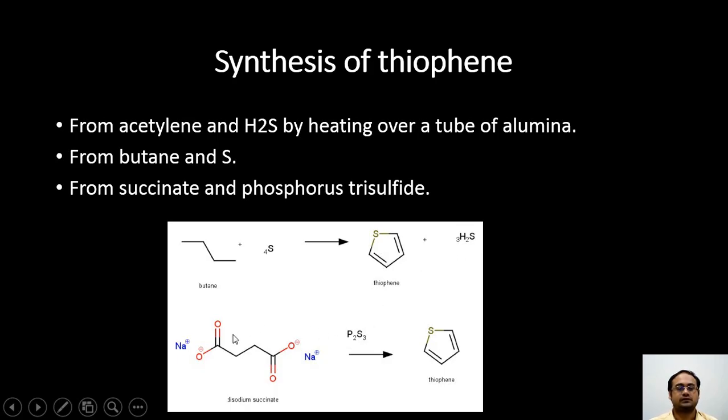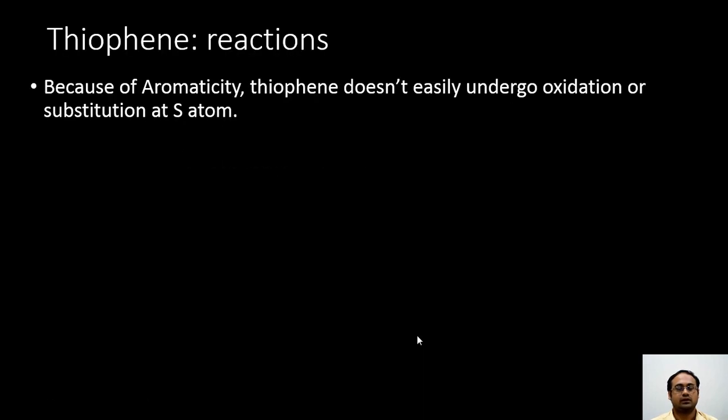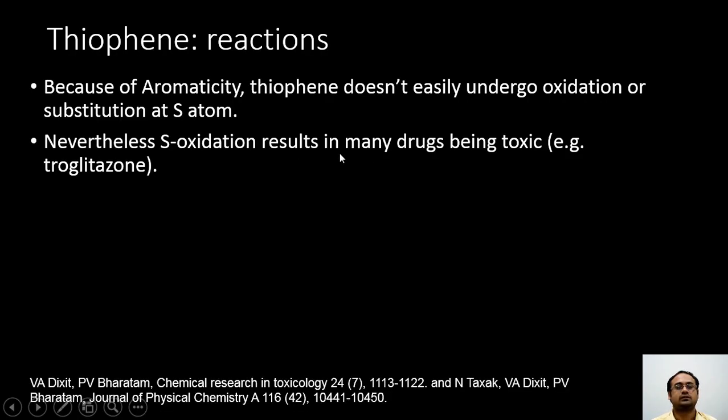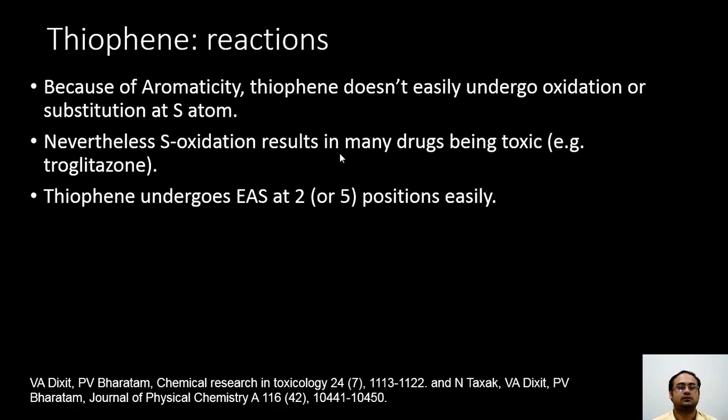But thiophene can be synthesized from more easily available organic compounds like sodium succinate and phosphorus trisulfide. So phosphorus trisulfide reacts with the succinate to give us thiophene. Now, as we can expect from an aromatic compound, thiophene does not undergo oxidation or substitution reactions easily in comparison to other thiol containing compounds, but nevertheless S-oxidation is helpful in explaining the toxicity of many drugs. Details of these you can find in these references.